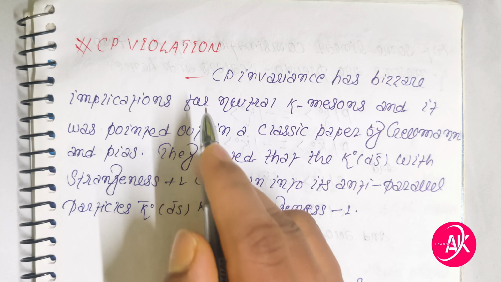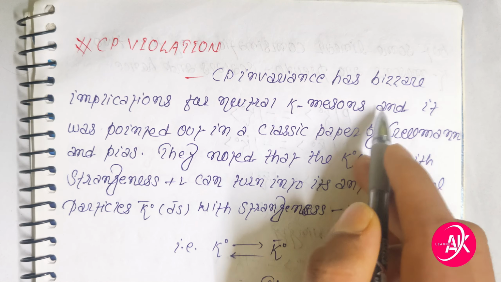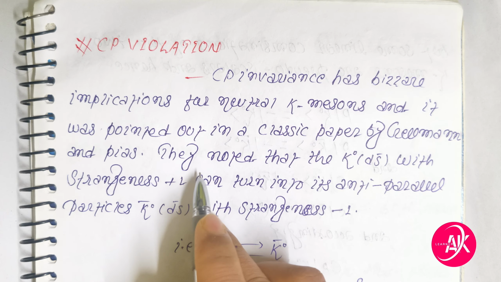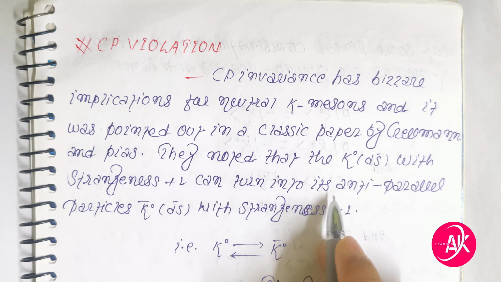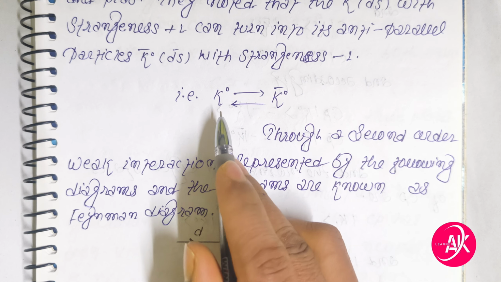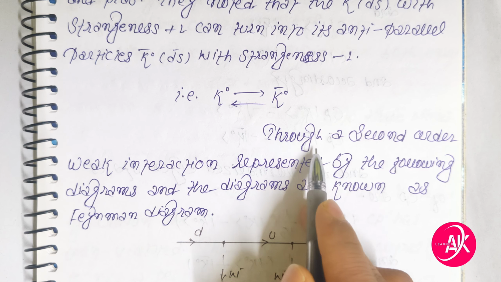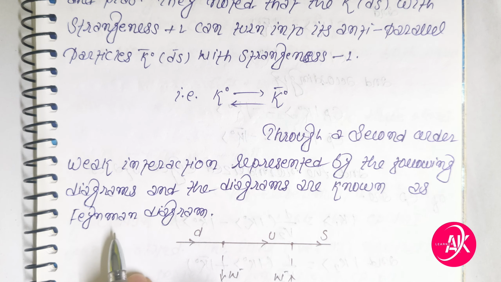CP invariance has bizarre implications for neutral K-mesons, and it was pointed out in a classic paper by Gell-Mann and Pais. They noted that the K-naught (d s-bar) with a strangeness of plus 1 can turn into its antiparticle K-naught bar (d-bar s) with a strangeness of minus 1, that is K-naught to K-naught bar, through a second order weak interaction represented by the following diagram. These diagrams are known as Feynman diagrams.